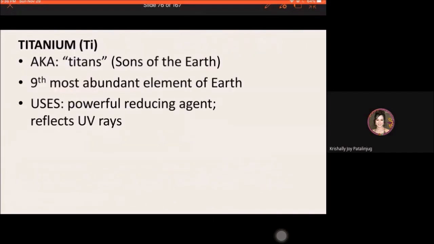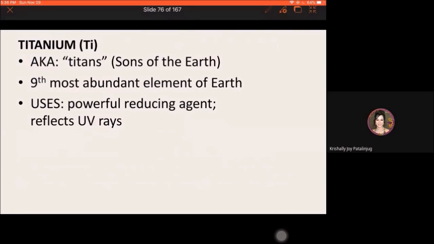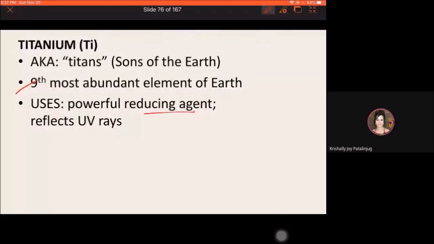Okay, so let's start with titanium. This is also known as titans or the sons of the earth, the ninth most abundant element on earth. For its uses, this is a reducing agent, a powerful, strong reducing agent. Another thing, we have compounds of titanium that is being used in the preparation of sunscreen.